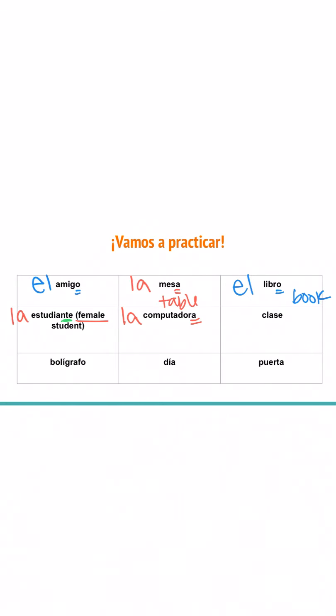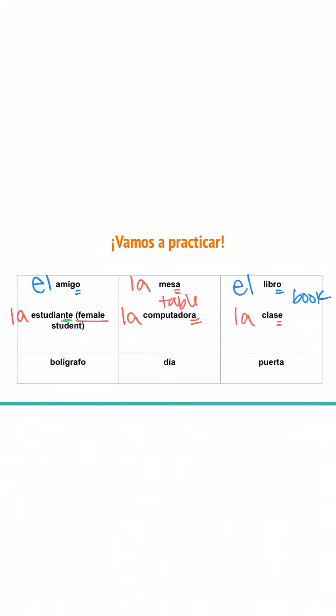All right, so my next one here, clase. This one's a little tricky, I guess, because it's not ending in O and it's not ending in A, just the letter I mean E. I have to think back to our lesson here and just kind of remember this one. Clase, if we look back at our notes, is feminine here, la clase.